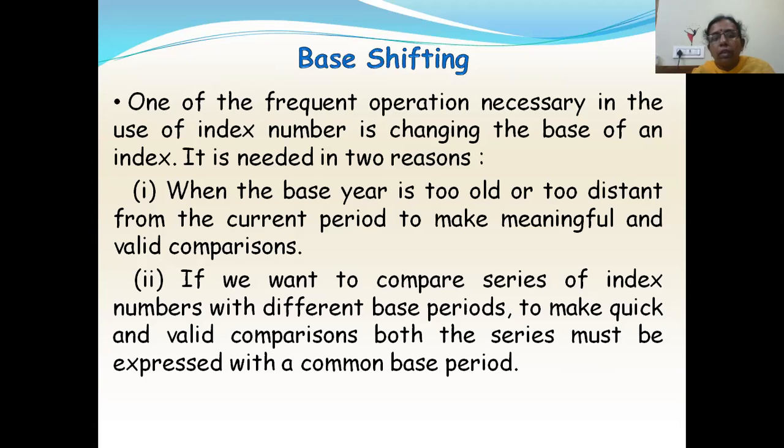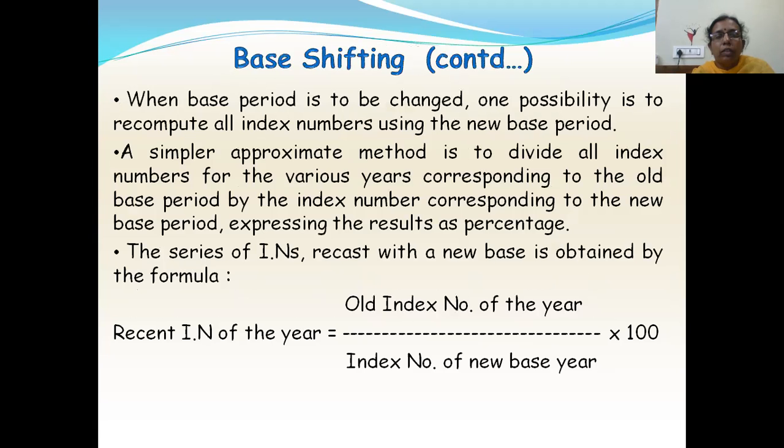Second reason is if you want to compare series of index numbers with different base periods, to make quick and valid comparisons, both series must be expressed with a common base period. So these are the two reasons we need to change the base of the index.